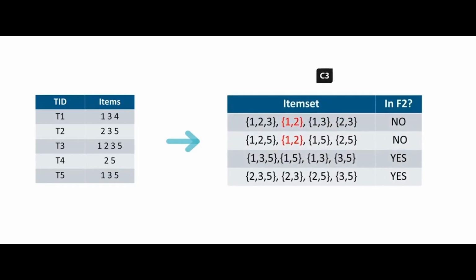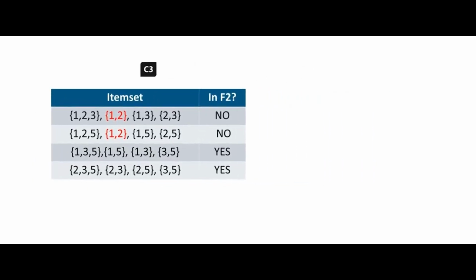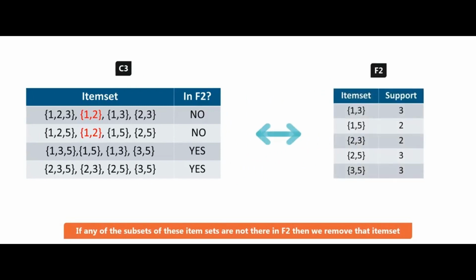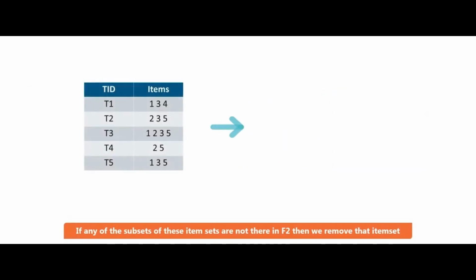So if you have a look here, the item sets we have are 1,2,3; 1,2,5; 1,3,5; and 2,3,5. For the first one, if we have a look at the subsets of 1,2,3, we have 1,2 as well, so we are going to discard this whole item set. Same goes for the second one. We have 1,2,5, which has 1,2 in it, which was discarded in the previous step. That's why we're going to discard that also, which leaves us with only two item sets, 1,3,5 and 2,3,5. And the support for these is 2 and 2 as well.